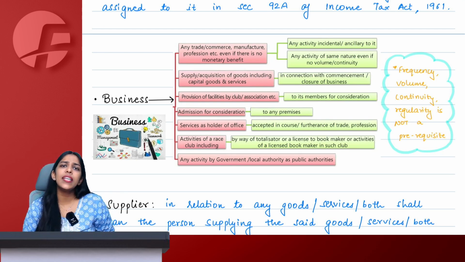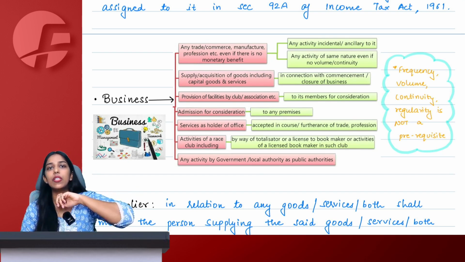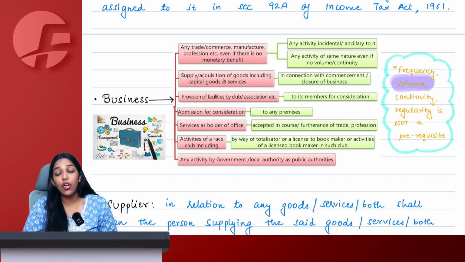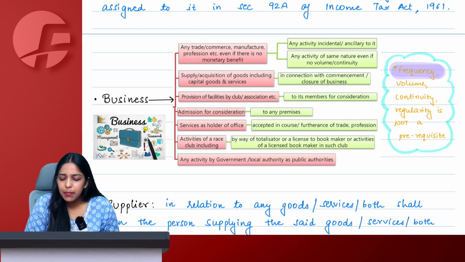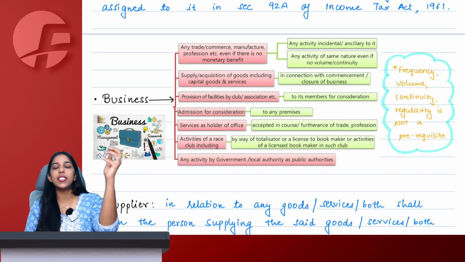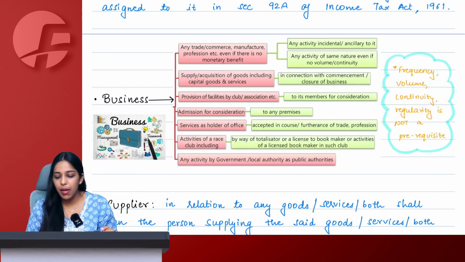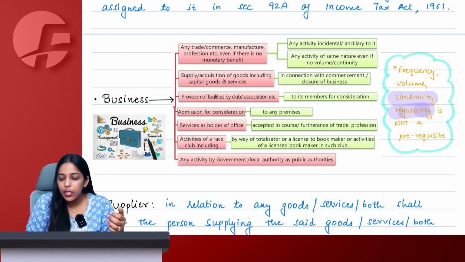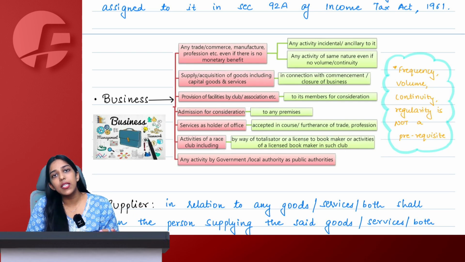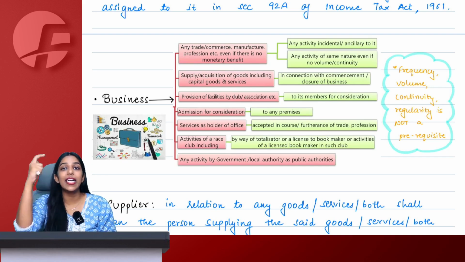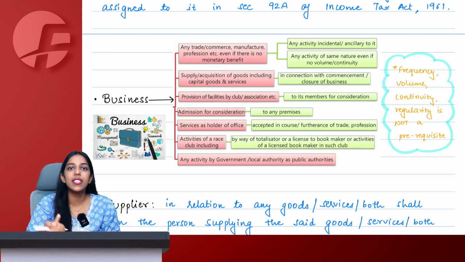I sell only 2 lectures. The entire year, I was able to sell only 2 lectures, which means I had no volume. Still, the sale of these 2 lectures will be my business? Yes. Frequency, ma'am? My business is not that frequent. I'm able to sell one goods today, then after 6 months, another goods is being sold. Still, it is a business? Yes, ma'am. Continuity. Let's say we have a seasonal business. I sell umbrellas. So I open my business only in the rainy season, then close the business. So there's no regularity or continuity in the business. Still, will it be considered a business? The answer is yes. The frequency, volume, continuity, regularity is not important. Intention is important. If the intent is business, it is a business.